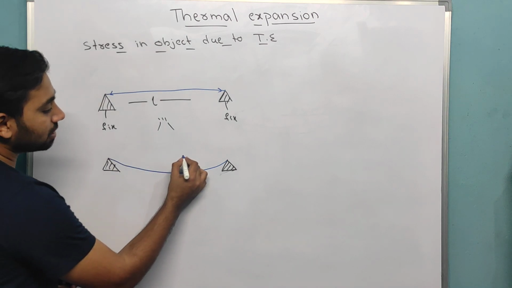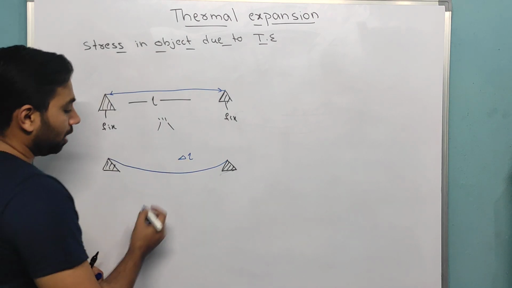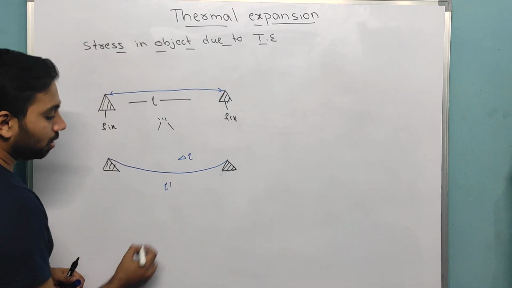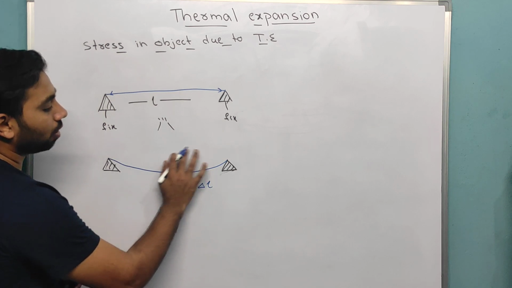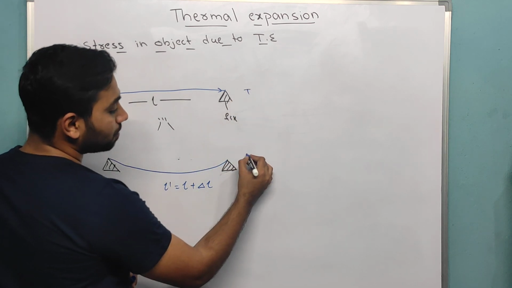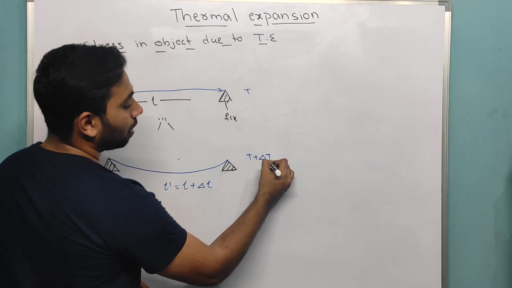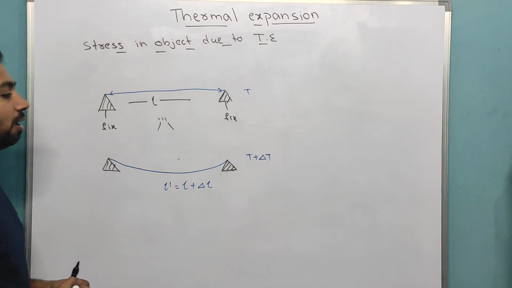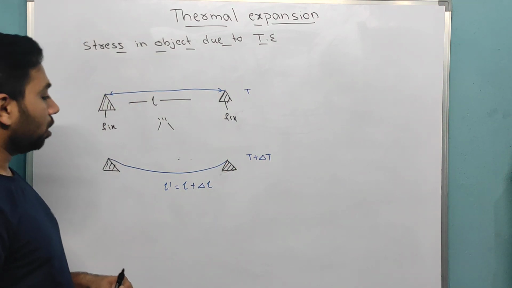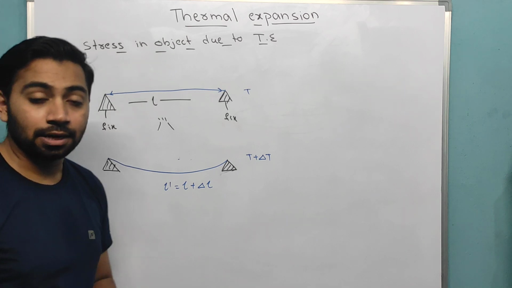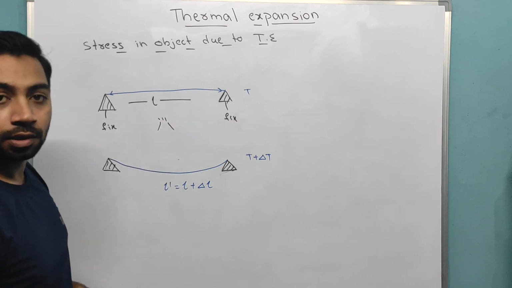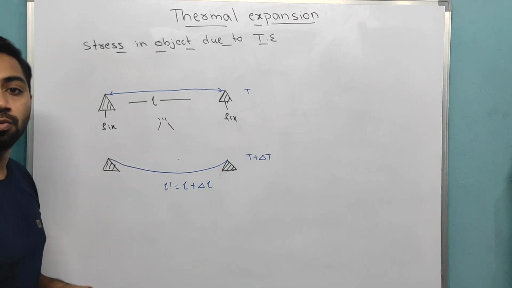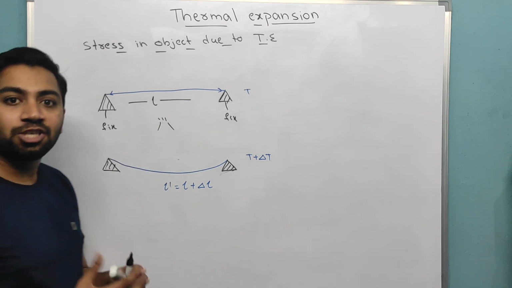Now here we can see the change in length. Correct? Now here the final length is L. So here it is equal to initial plus change. At this point the temperature is T, and at this point the temperature is T plus dou T. Correct? Because we are raising the temperature. Okay, fine, good. Now what is this force acting here? The force which is making this come back. This we need to calculate.